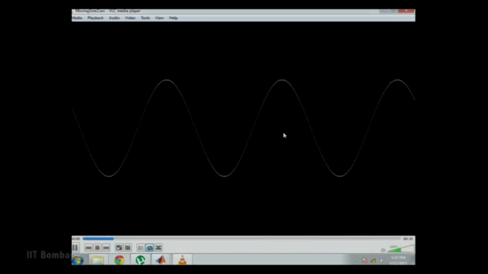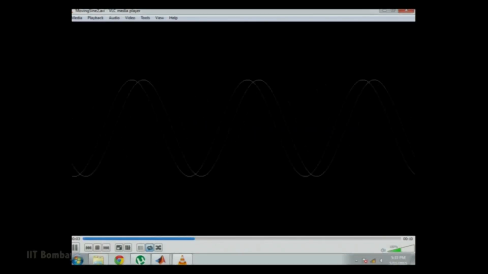Now that we have looked at spatial sampling, we will look into temporal sampling also. You might have noticed a fast moving wheel rotating in the opposite direction. That is essentially the effect of sampling in the time direction. To understand it, let us have a simple demonstration. We will take a simple sinusoidal wave moving in the left direction. Here we can see that the sinusoidal wave is moving in the left direction. Now if we downsample it, we get this, which is again moving in the left direction.